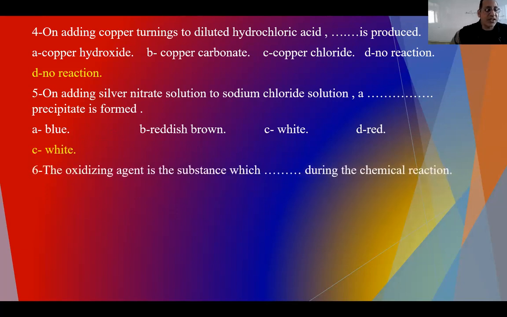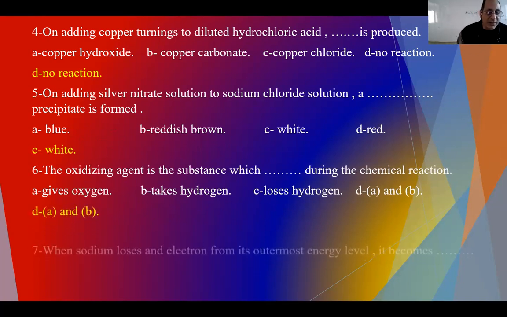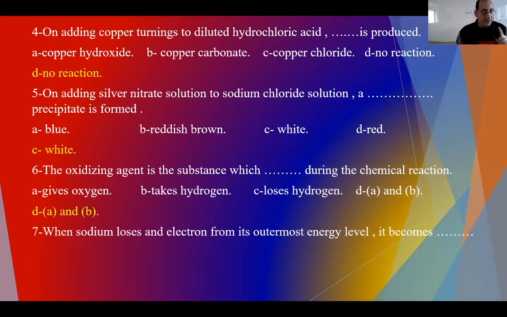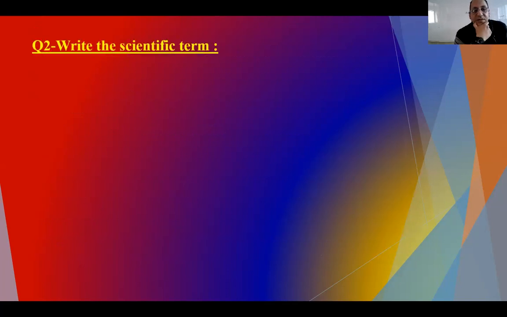The oxidizing agent is a substance which does what during the chemical reaction? Oxidizing gives oxygen or takes hydrogen. Both are fine, but loses hydrogen, no. It takes hydrogen or gives oxygen. So A and B. When sodium loses an electron in the outermost energy level, it becomes what? Losing an electron means oxidation happened to it, so it becomes oxidized by another element. Oxidized.